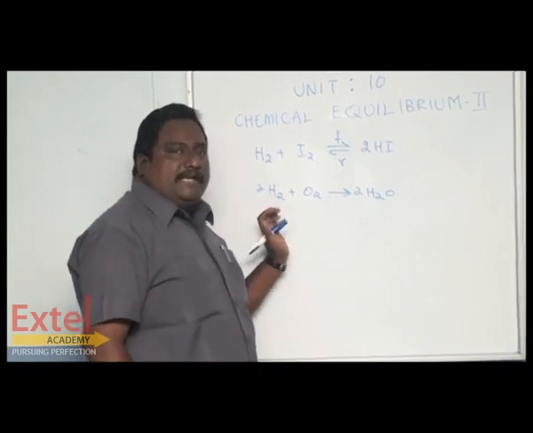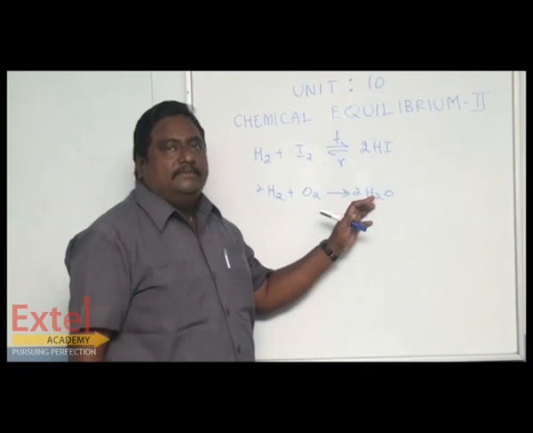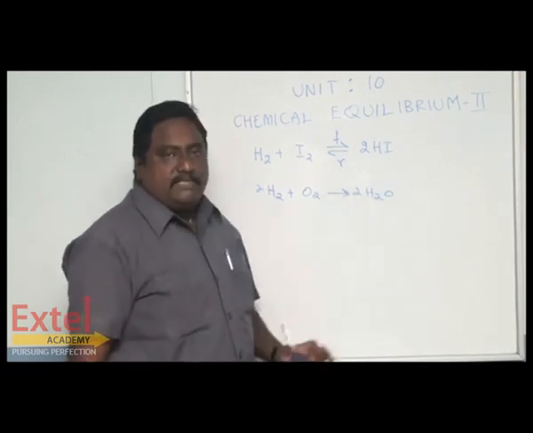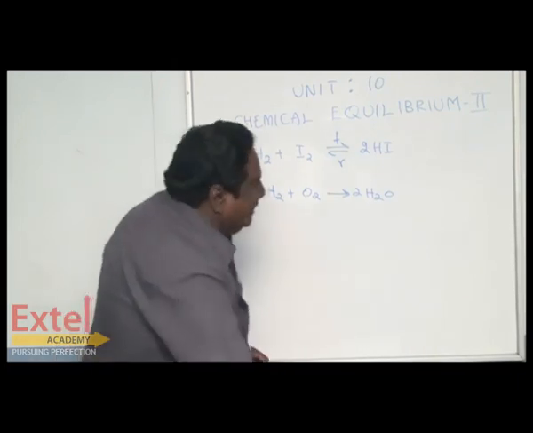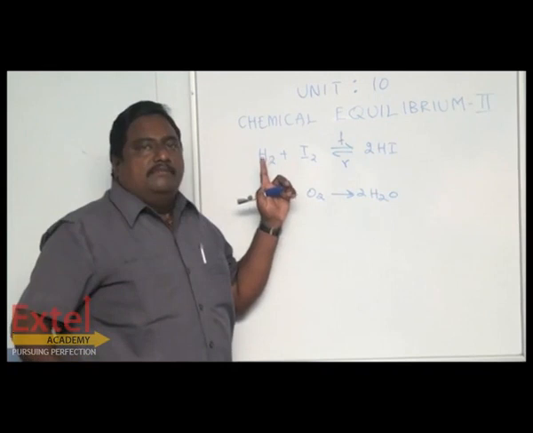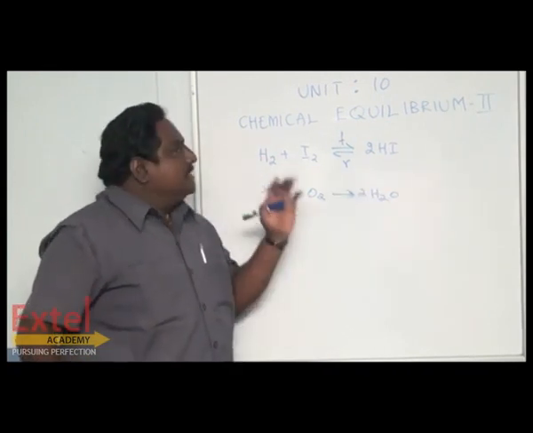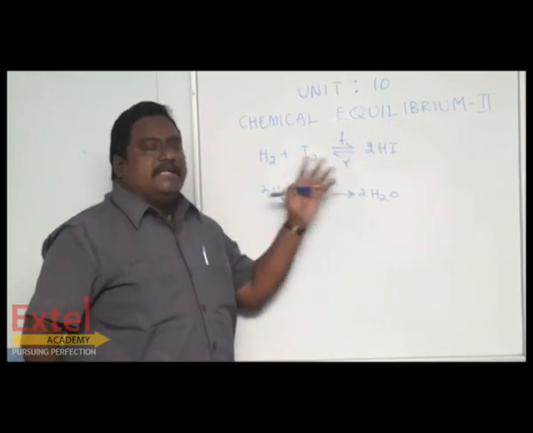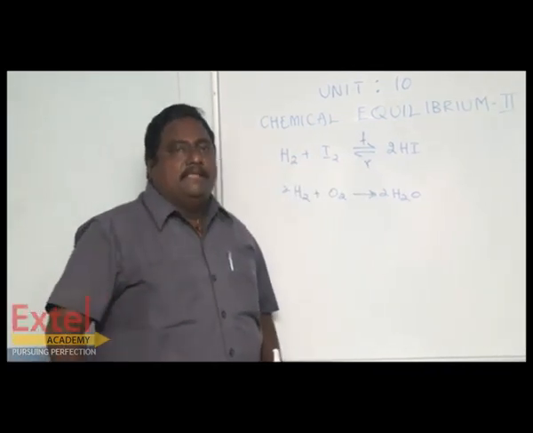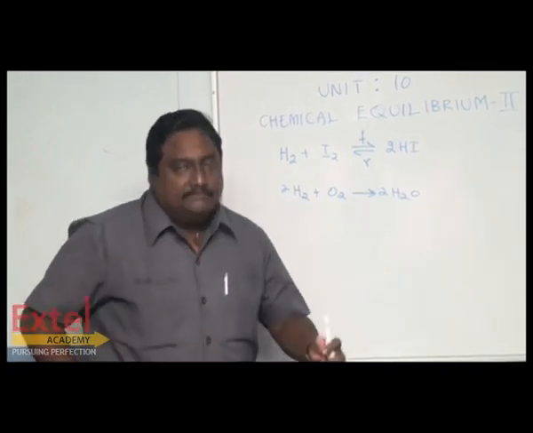Initially, you have the reactant, and after some time, you have the product. You can't have the reactant after some time; it's very obvious. But in the case of these reactions, you have both the reactant and the product, because both the forward reaction and the reverse reaction take place simultaneously. That's why it is called dynamic equilibrium.